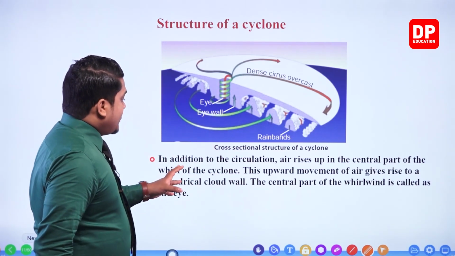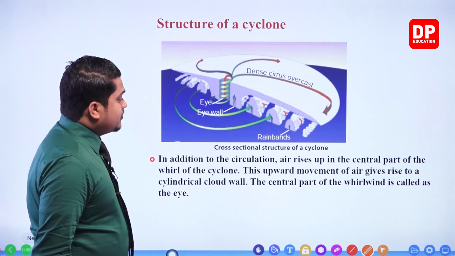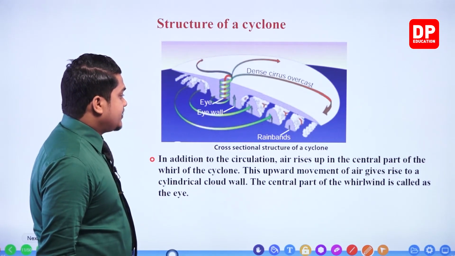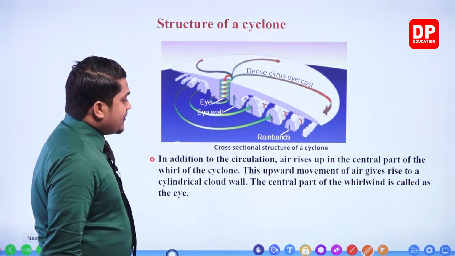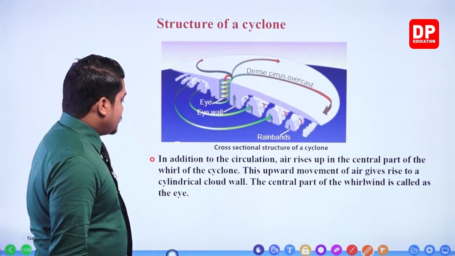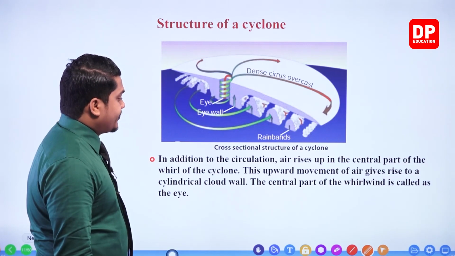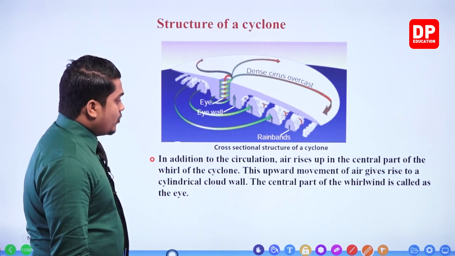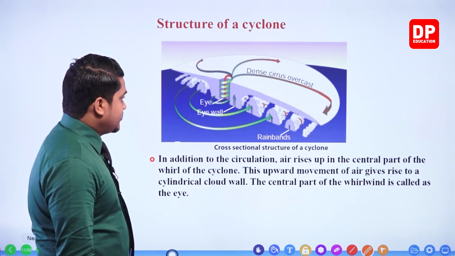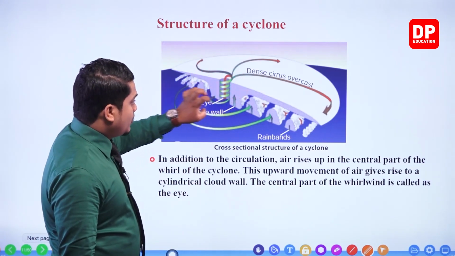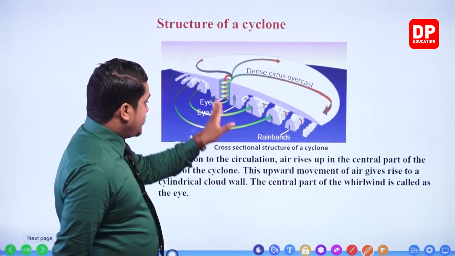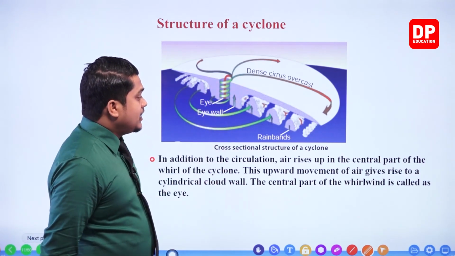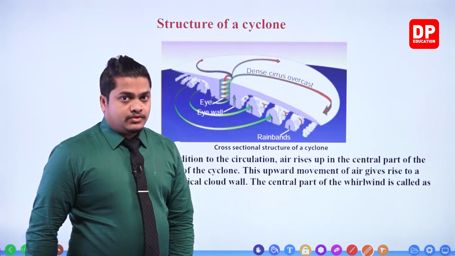Let's see. In addition to the circulation, air rises up in the central part of the vortex of the cyclone. This upward movement of air gives you a cylindrical cloud wall. The central part of the vortex wind is called the eye. It's the exact center part. Over here you can observe the eye of the cyclone.